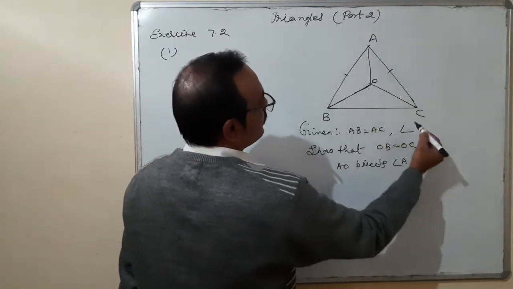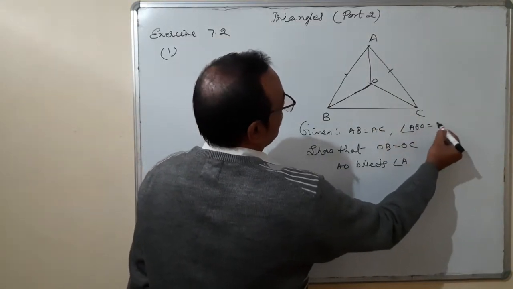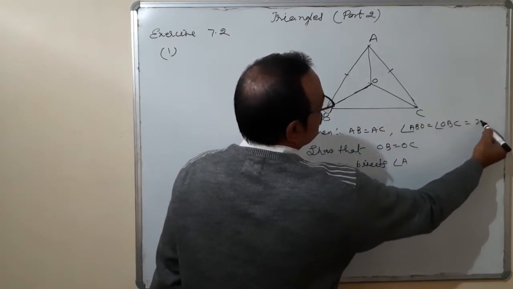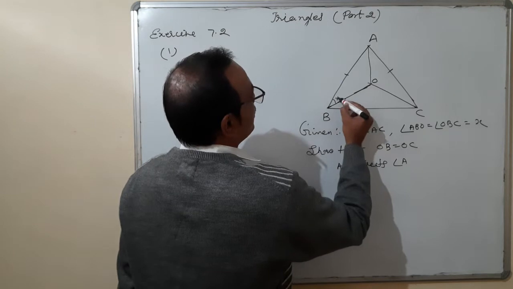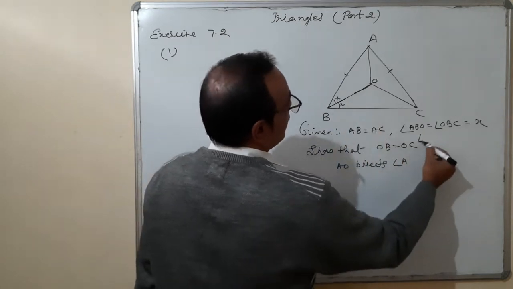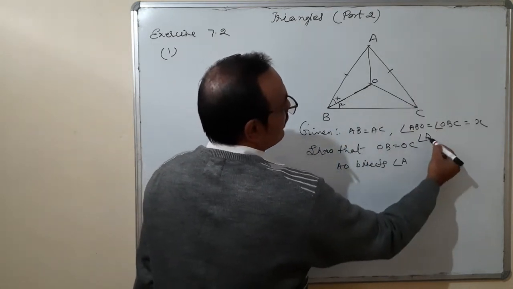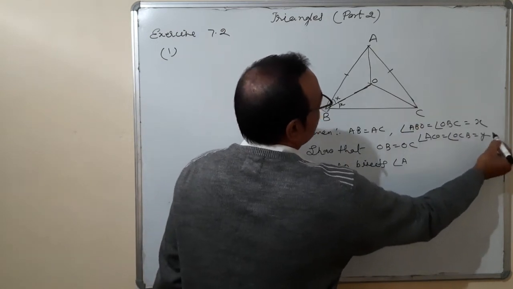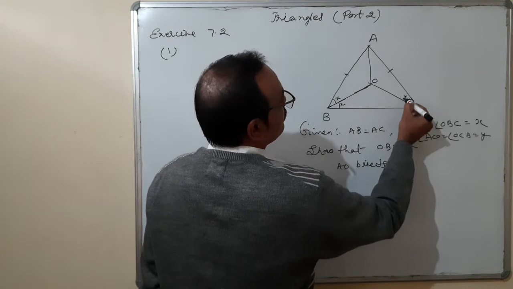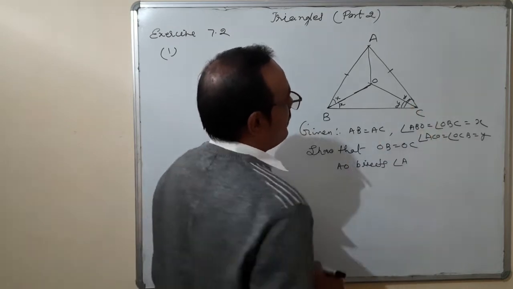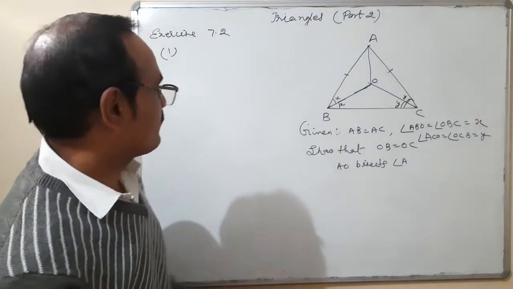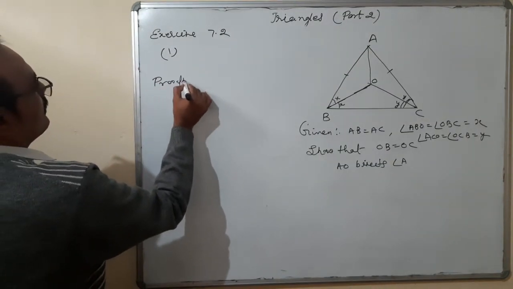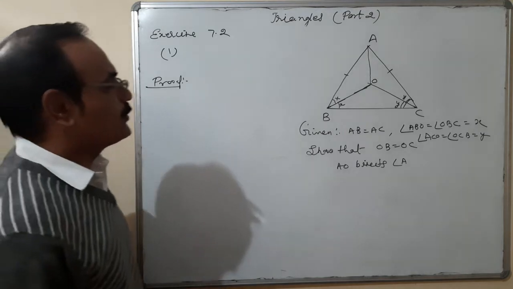Angle ABO is equal to angle OBC is equal to, suppose, X. So this I am taking X, it is also X. And angle ACO is equal to angle OCB is equal to Y. So it is Y, therefore it is also Y. These X and Y I have taken. Proof, or solution, whatever you want to write.